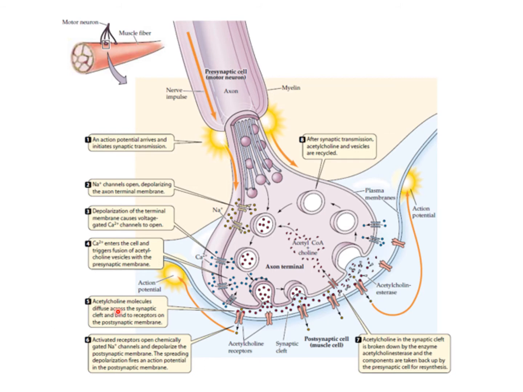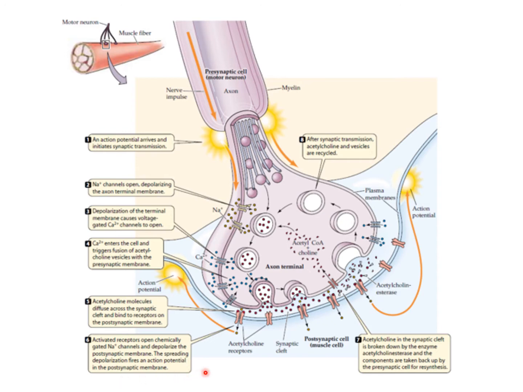These acetylcholine molecules diffuse across the synaptic cleft and bind to the receptors on the postsynaptic membrane. These activated nicotinic acetylcholine receptors open chemically gated sodium channels and depolarize the postsynaptic membrane. The spreading depolarization fires the action potential in the postsynaptic membrane.